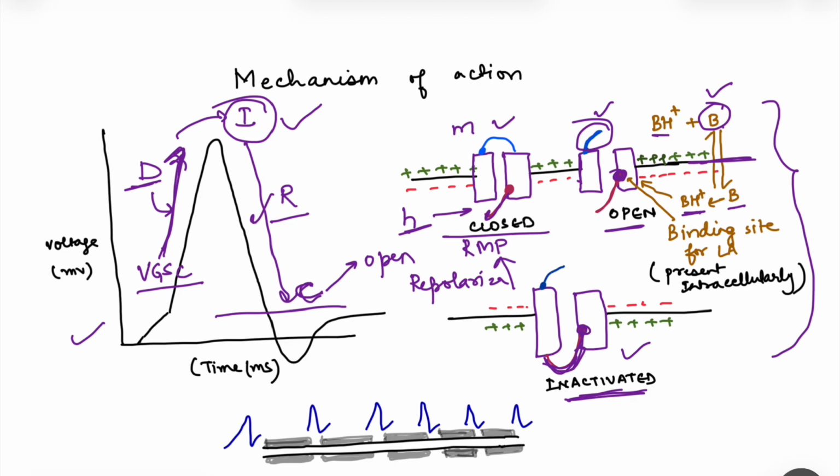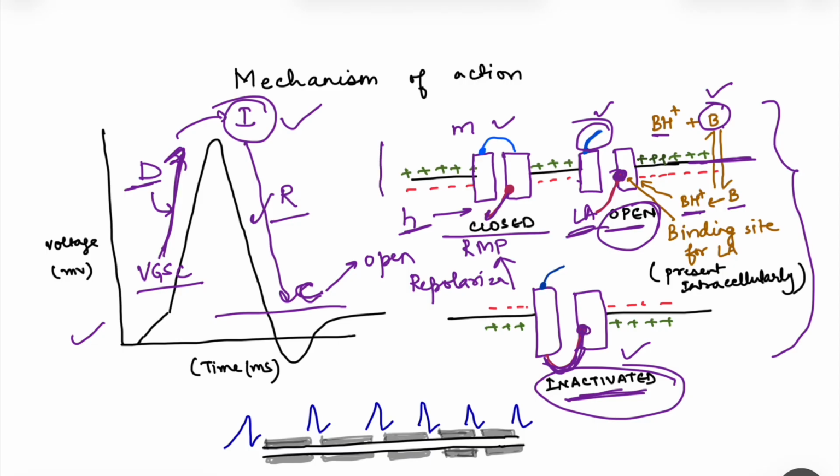So actually local anesthetics act from the intracellular side. They have to enter into the cell membrane and act internally, right? That is one thing. Second thing is that binding site affinity for local anesthetic is more in open and inactivated state. It cannot bind in the closed state.